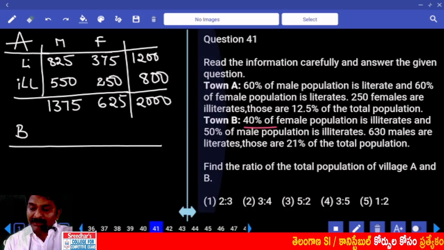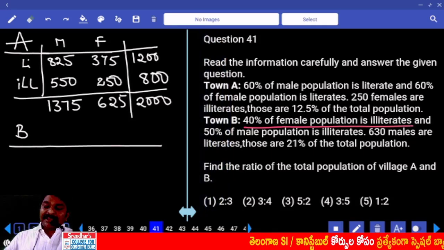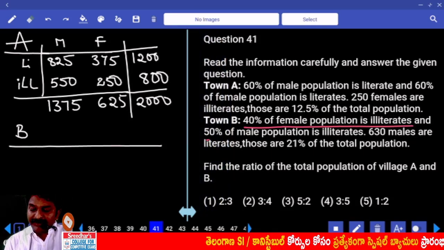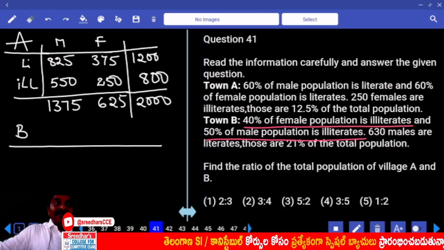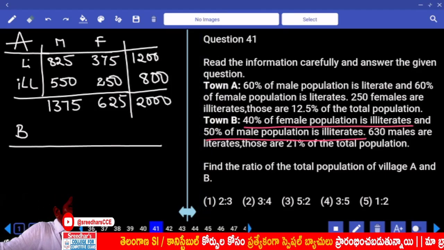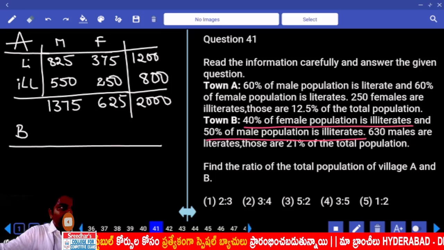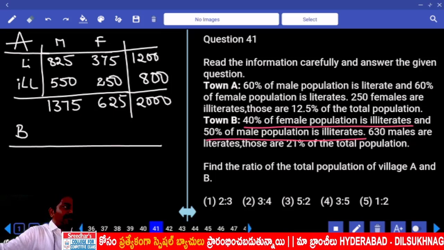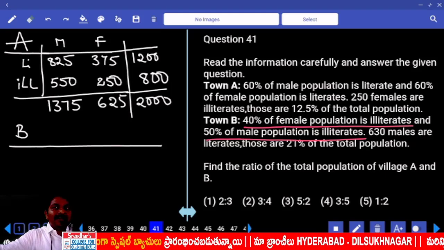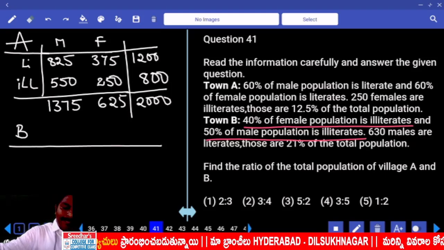In town B, 40% of female population is illiterate, and 50% of male population is illiterate. Can we conclude any conclusion like we made for town A here? No. If the percentage is the same, 40%, 40%, then we can conclude the total is also 40%. Right.